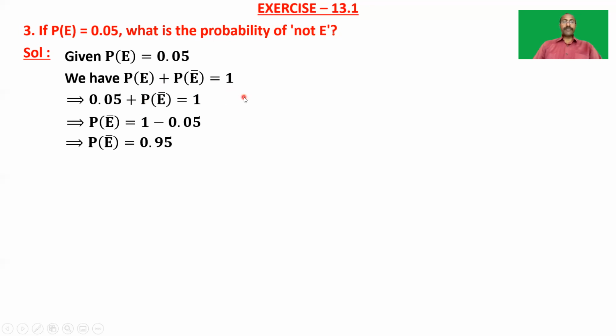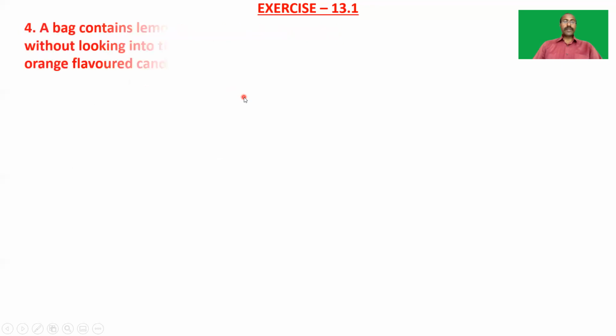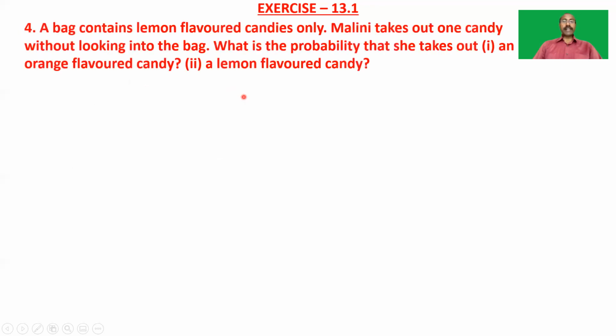So take one more. A bag contains lemon flavored candies only. Malini takes out one candy without looking into the bag. What is the probability that the first one she takes out is an orange flavored candy, and the second one she takes out is a lemon flavored candy?